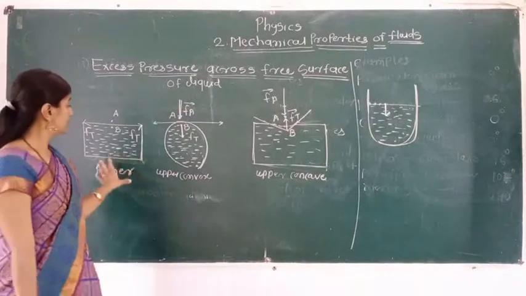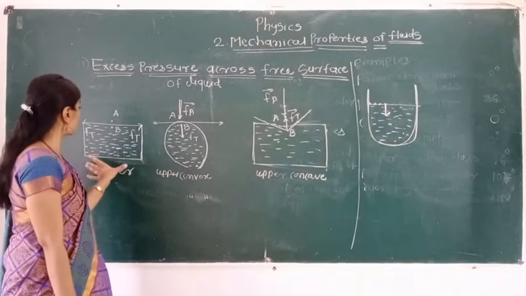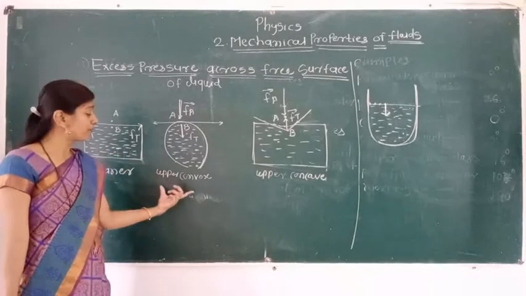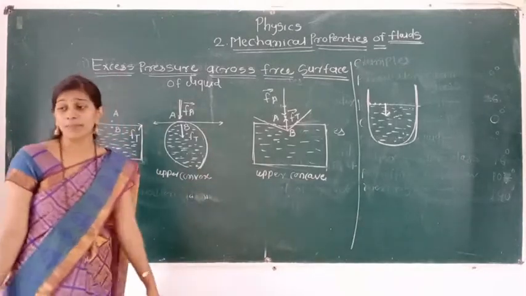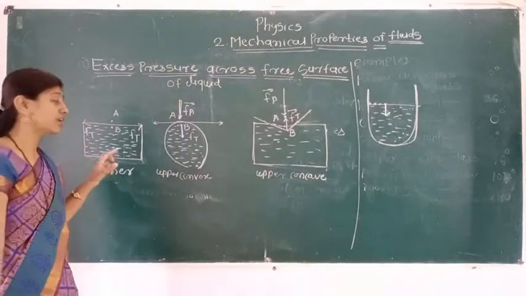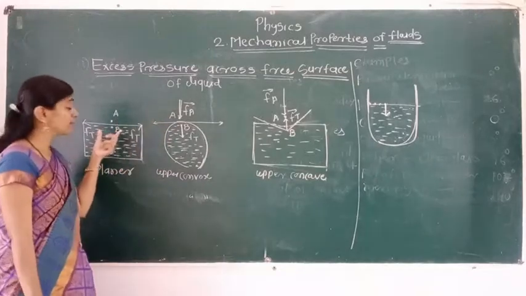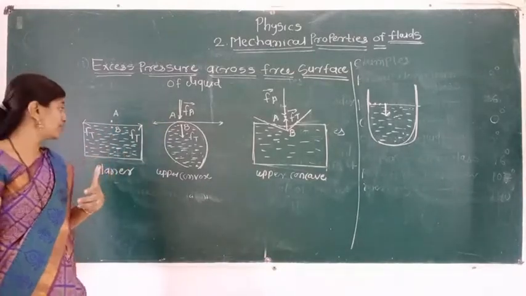See that, 3 diagrams are shown in this case. In the first, the plane surface; next one is the upper convex surface; the second one is the upper concave surface. Here we can say two molecules are present. Molecule A is above the liquid surface in the diagram, and molecule B is present below the liquid surface.